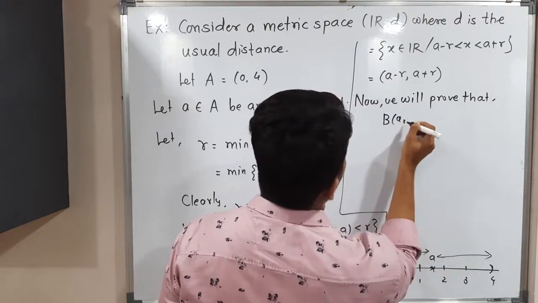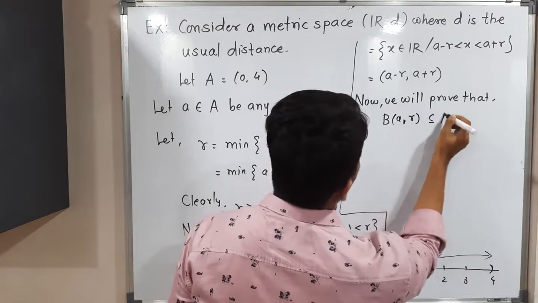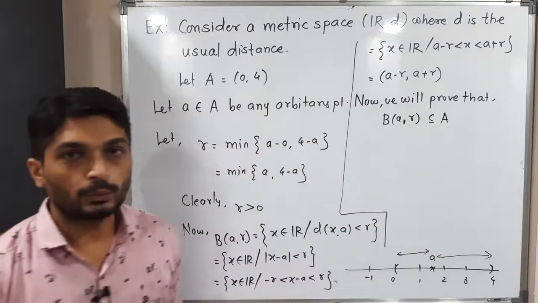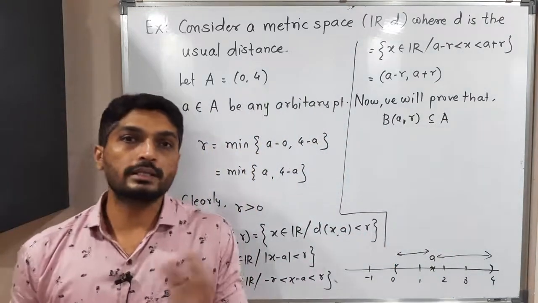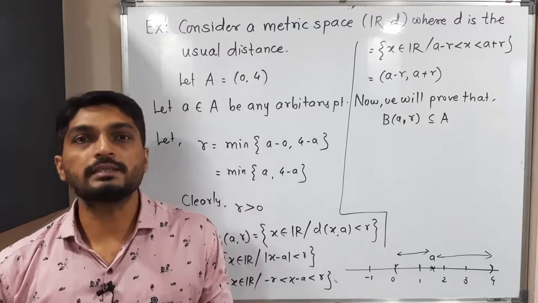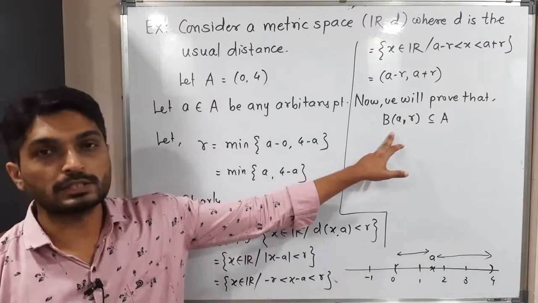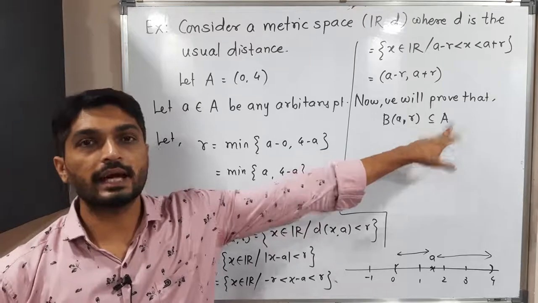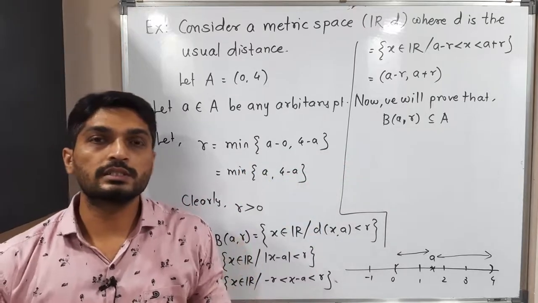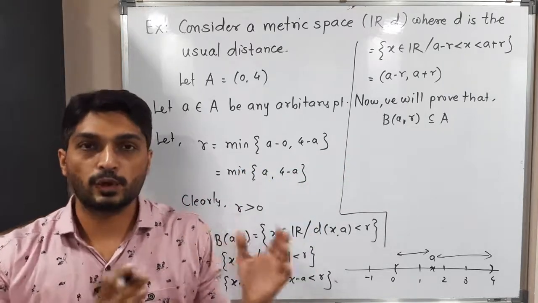Open ball B(a, r) is a subset of A. This thing we have to prove, right? So how do we prove one set is a subset of another? We have a very simple technique. We take one element from the first set and prove it is in the other set. Using this technique, we can prove that the first set is a subset of the second set.